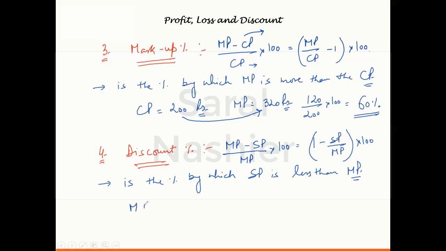So I'll again take an example. In the previous case, when we took the marked price as 320 rupees, let us say the shopkeeper finally sold this article, which was marked as 320 rupees, for something like, let's say, 256 rupees. So what is the discount in this case? The discount is 320 minus 256, which is 64. But on a base of 320, it will be 20%. So you can say the discount percentage in this case is 20%.